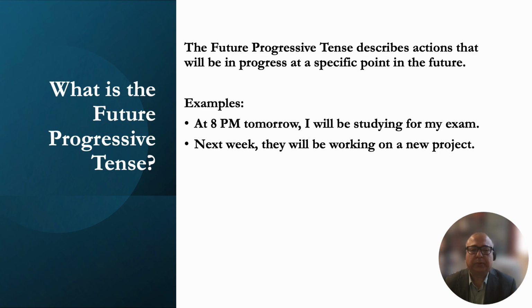What is the future progressive tense, you ask? The future progressive tense describes actions that will be in progress at a specific point in the future, actions that haven't happened yet, but will be happening at a point in the future. Let's look at a couple of examples. At 8 p.m. tomorrow, I will be studying for my exam. Next week, they will be working on a new project.